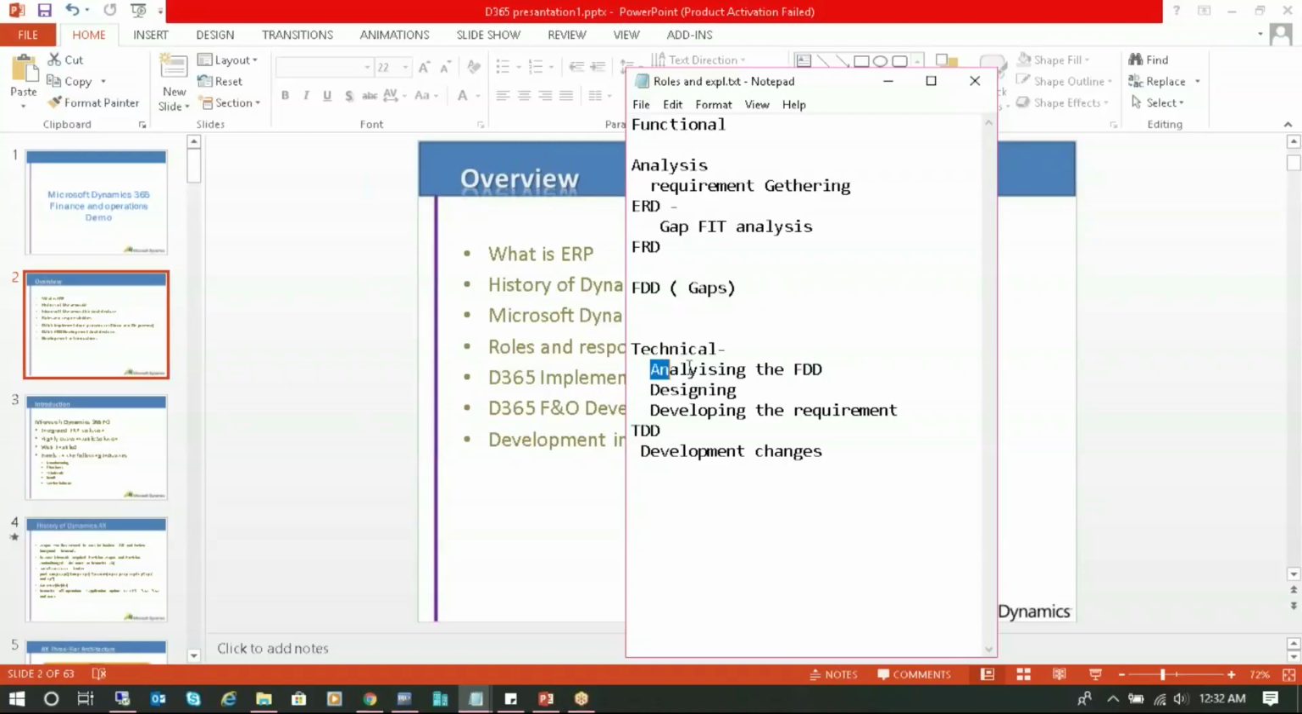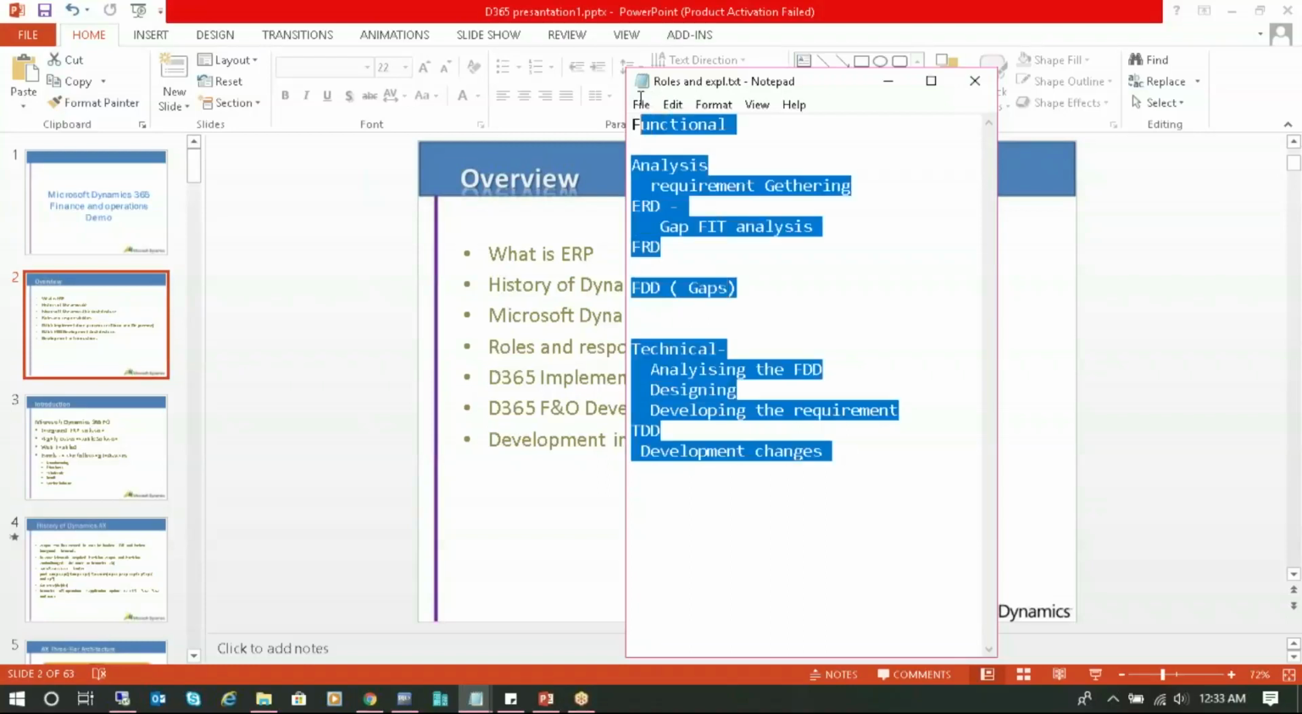The technical consultant analyzes the functional design document, the FTD. Once he analyzes it, he starts designing and develops the complete requirement, and he prepares the technical design document, which includes all the development aspects he has done for that specific requirement. So I have mentioned here all the development changes. This is the complete roles and responsibilities of the functional consultant and the technical consultant.